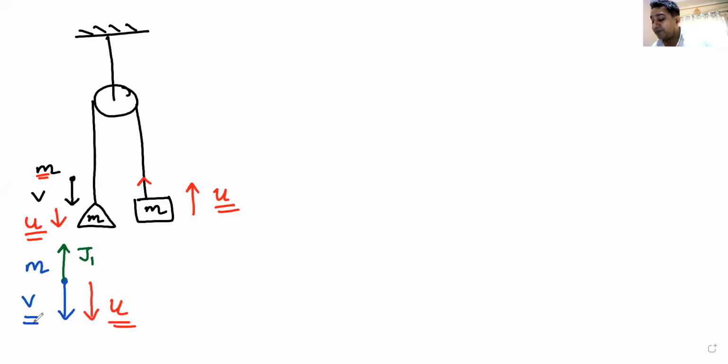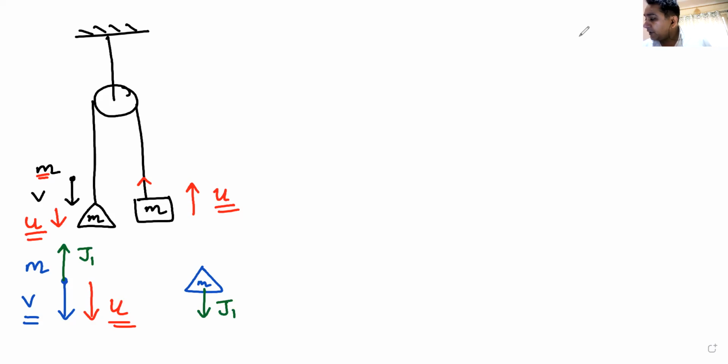Now let us talk about the pan. What are the forces acting on the pan? I'll draw the diagram of the pan. This is my pan. Mass is m. One is this impulse J1, which is because of the force exerted by small m.